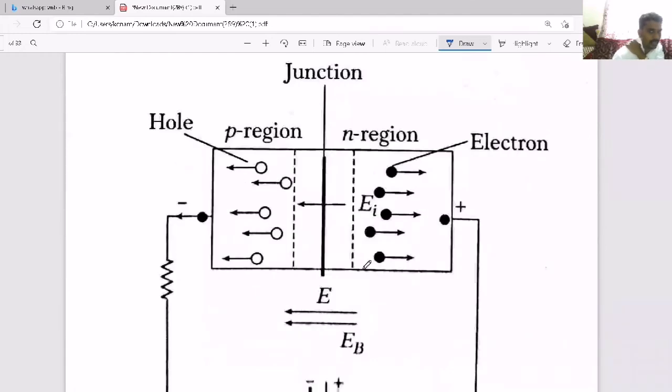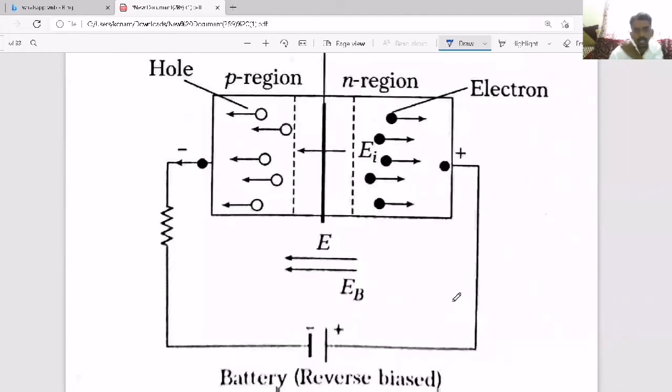Now, when you connect in reverse manner, the majority charge carriers are not crossing the junction, they are moving away. Electrons in the P region get repulsion, and holes in the N region get repulsion. So the majority charge carriers move away from the junction. That's why we call it drift current.